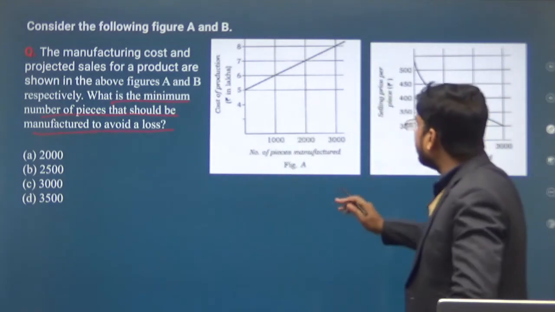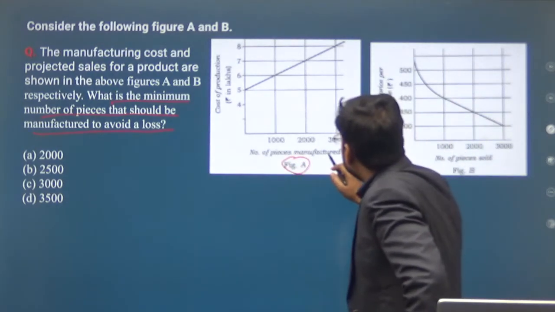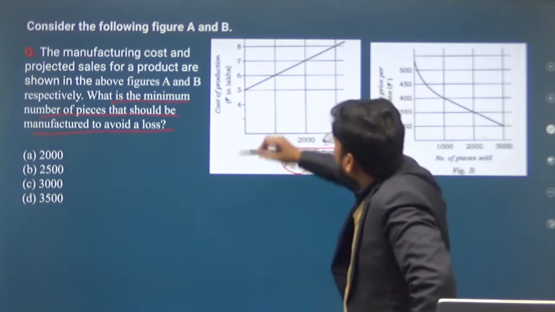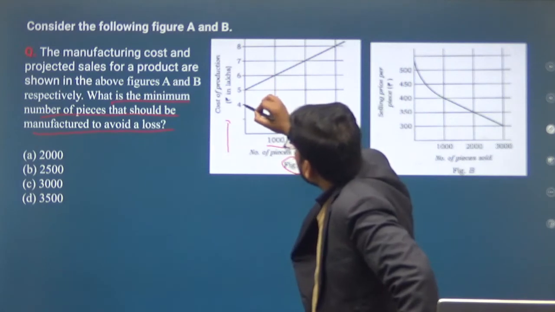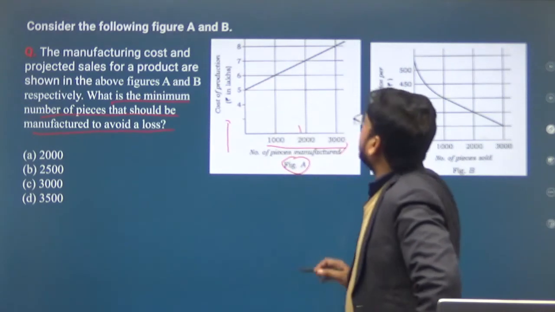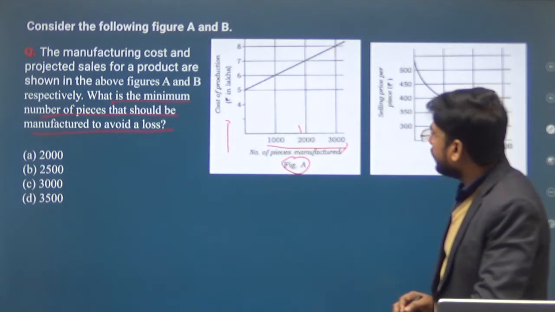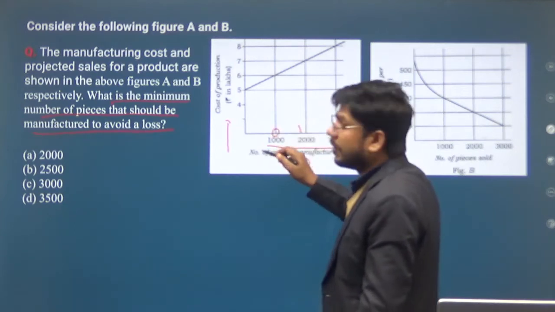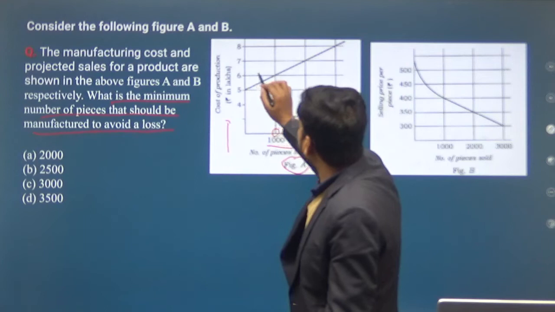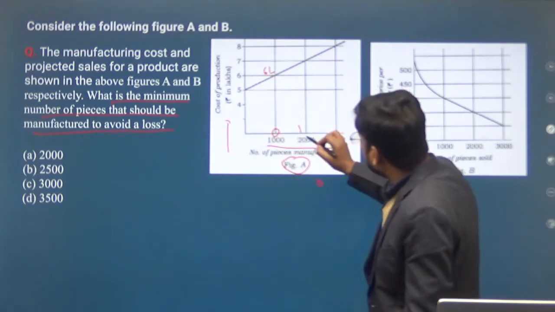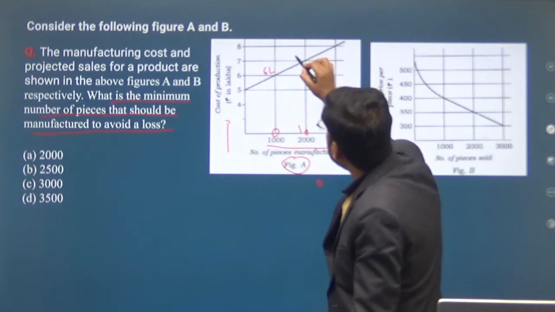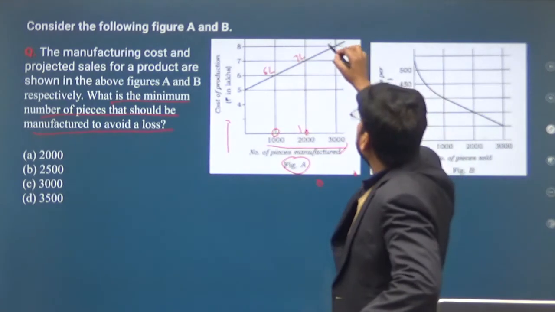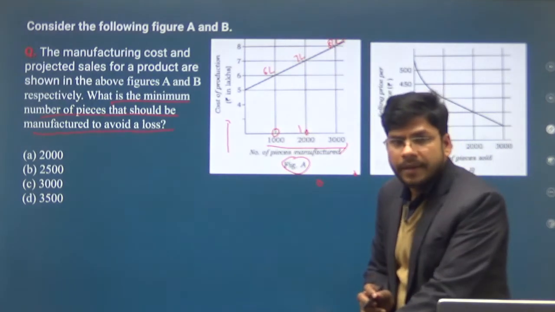Okay. So first, figure A shows the number of pieces manufactured. The x-axis represents the number of pieces manufactured, and this is the cost of production: 4 lakh, 5 lakh, 6 lakh, 7 lakh and 8 lakh rupees. It means if you are producing 1000 pieces, then the cost of production is 6 lakh. If you are producing 2000 pieces, then cost of production is 7 lakh. If you are producing 3000 pieces, then cost of production is 8 lakh. Okay.